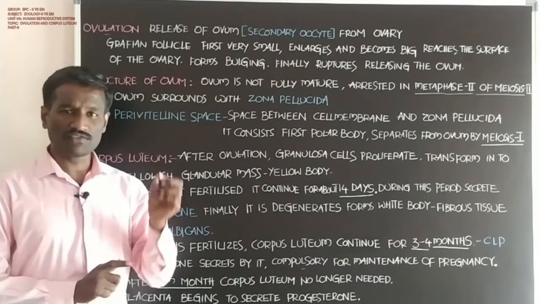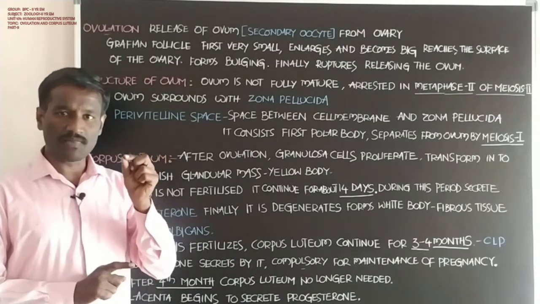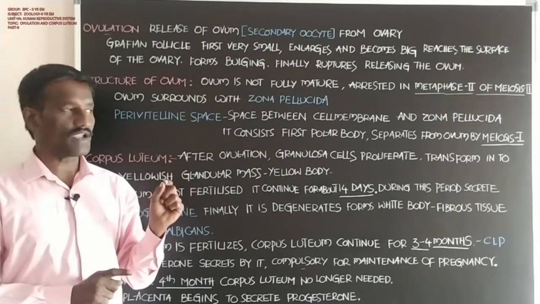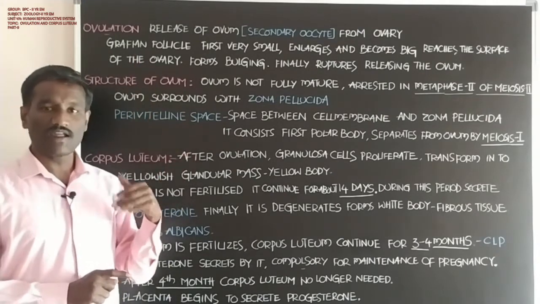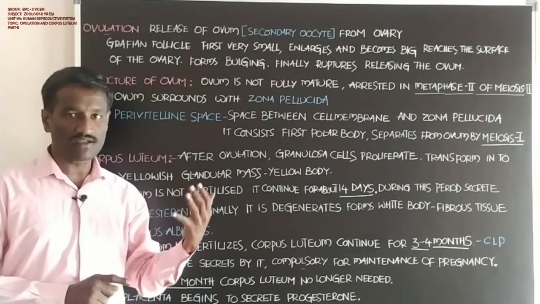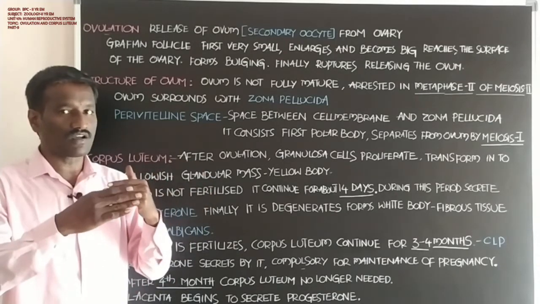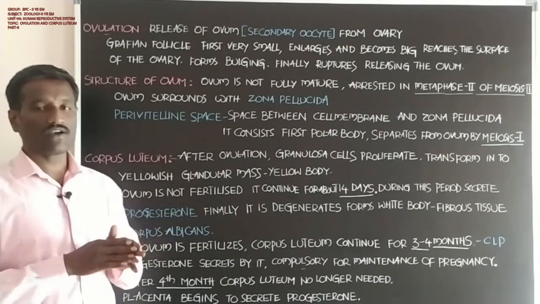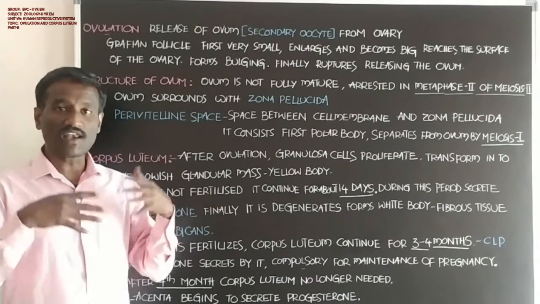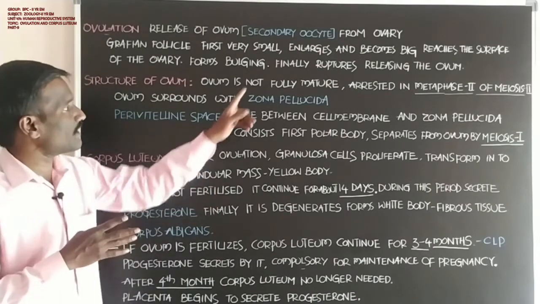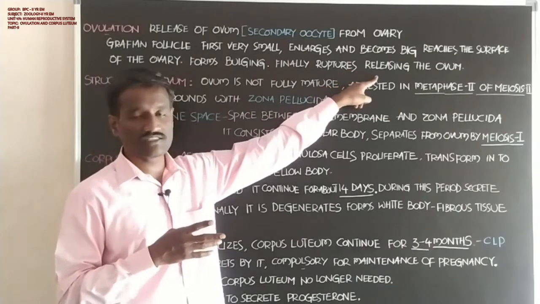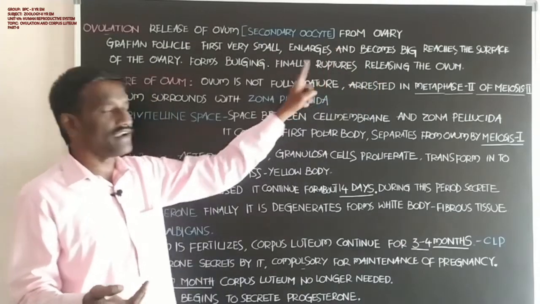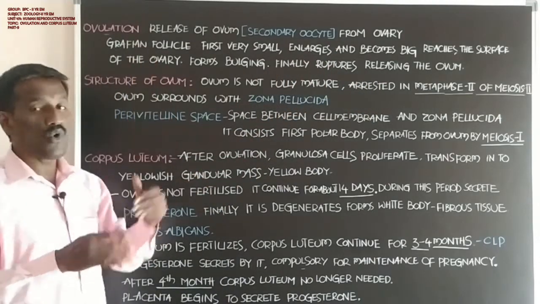Students, when the Graafian follicle is compared to the cortex of the ovary, it is very small. The Graafian follicle enlarges, becomes big, and reaches the surface of the ovary of the female reproductive system, and forms a bulge, a swelling outside. Finally it ruptures and releases the ovum from the ovary to the outside. That entire process is called ovulation.